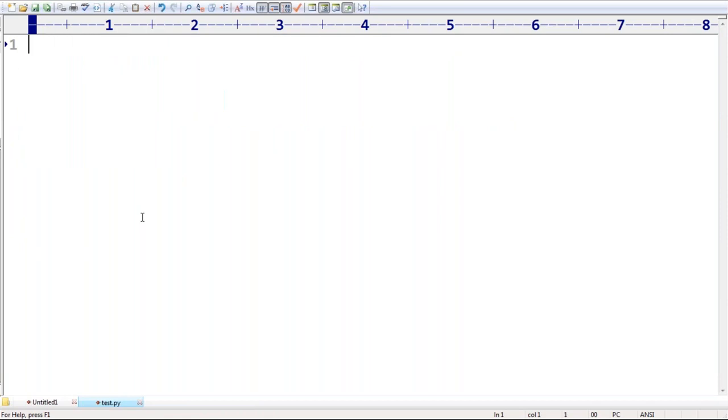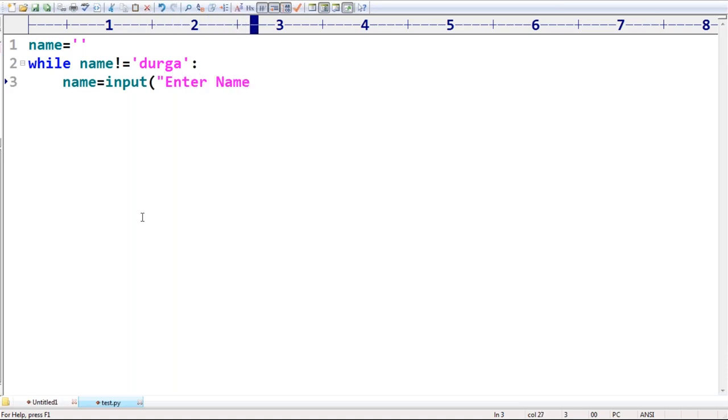Just observe carefully. Sir, I'm taking name is equal to empty. While name is not equal to Durga, if the name is not Durga, what do I have to do, sir? So name is equal to input of enter name, like this, right? Next, after completing, print thanks for confirmation. Like this I'm asking.